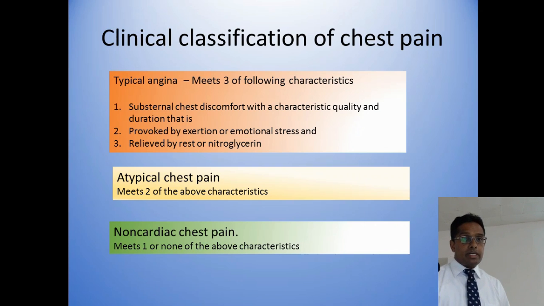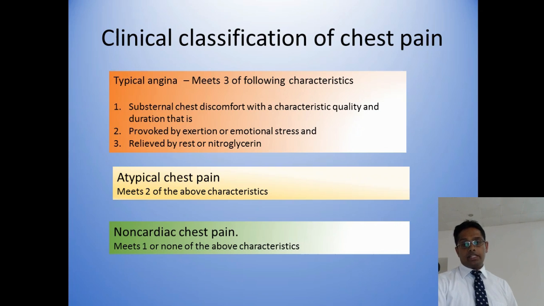And atypical chest pain is when two of the criteria mentioned above are present. Non-cardiac chest pain is when one feature or none of them are present. As an example, if a patient comes with right-sided chest pain, which is not increased with exertion and happens occasionally, we can categorize it as non-cardiac chest pain.